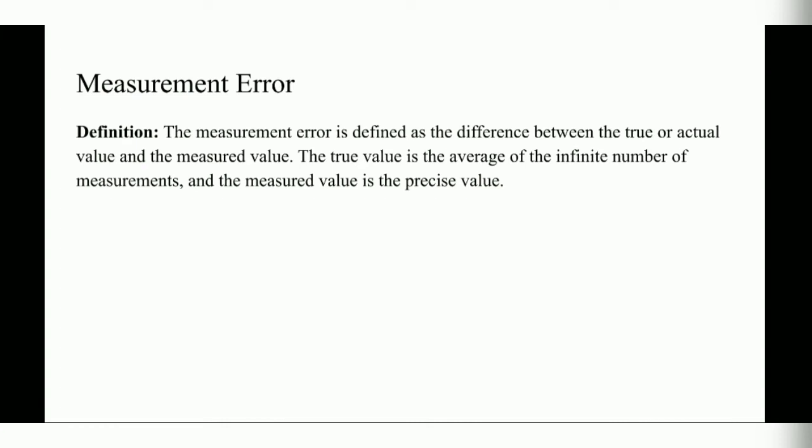So first is measurement error. The measurement error is defined as the difference between the true or actual value and the measured value. So basically the measurement error is the difference between actual and measured value. The true value is the average of the infinite number of measurements and the measured value is the precise value. For example, if the actual value we want is 2 ampere and the measured value is 1.8 ampere, then it produces an error.